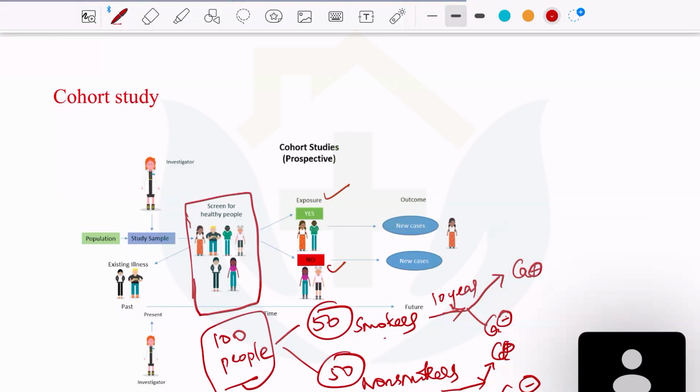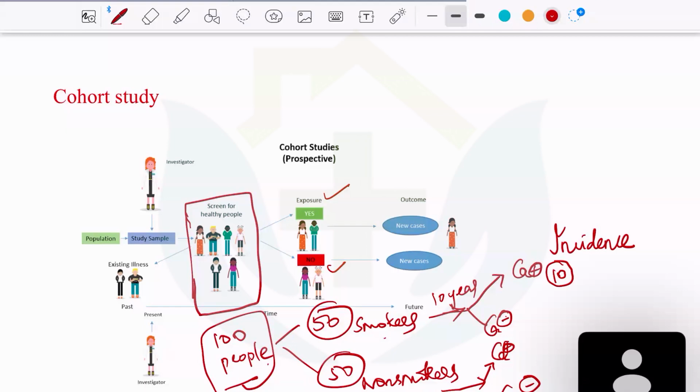Since you're following up these patients for a period of time, you can see how many patients are developing cancer. So this will give you the incidence. Let us assume that out of 100 people, among 50 smokers, there are 10 new cancers. So the incidence will become 10. This is how you calculate the incidence. For calculating the incidence, you need to follow up the patients, so the incidence can be calculated from a prospective cohort study. You need a cohort study to calculate the incidence.